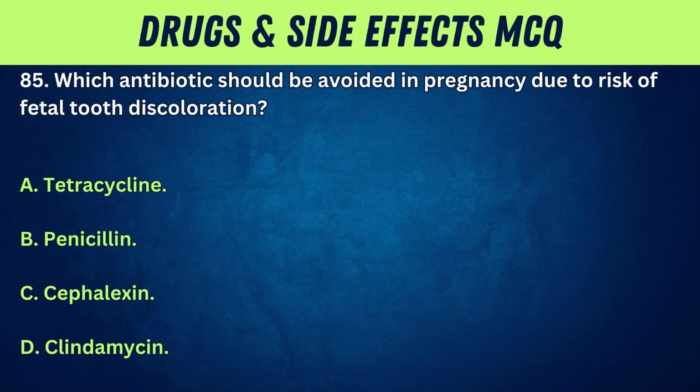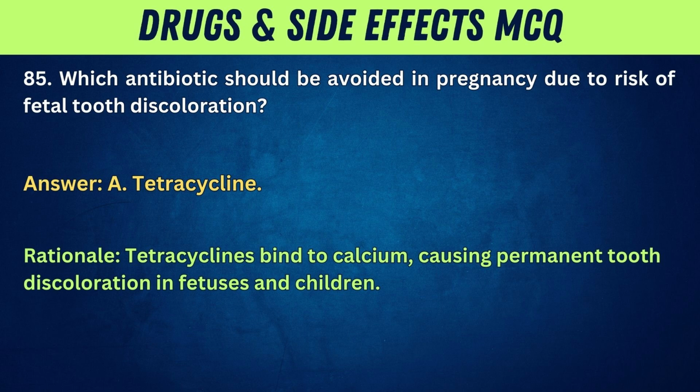85. Which antibiotic should be avoided in pregnancy due to risk of fetal tooth discoloration? A. Tetracycline. B. Penicillin. C. Cephalexin. D. Clindamycin. Answer: A. Tetracycline. Rationale: tetracyclines bind to calcium, causing permanent tooth discoloration in fetuses and children.